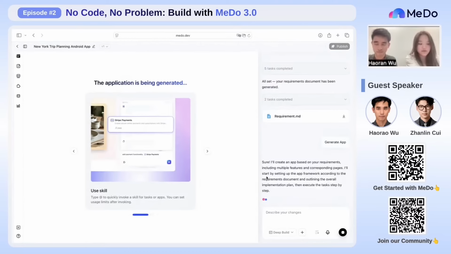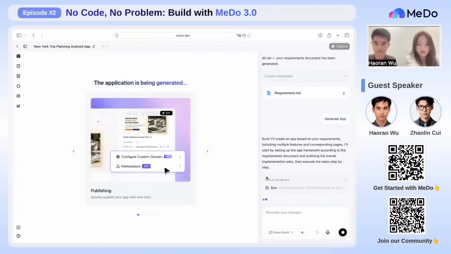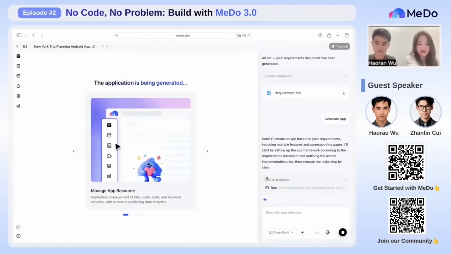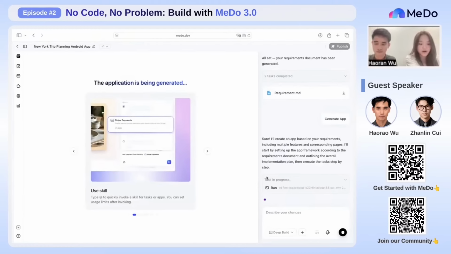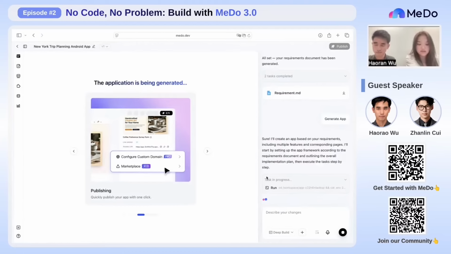So with MeDo, users can describe what they want to build in natural language and MeDo can help them turn that idea into a real application with no need to write even one single line of code. So instead of starting from code, user can start from a simple prompt, then continue refining the app through the conversation and an intuitive drag and drop interface.